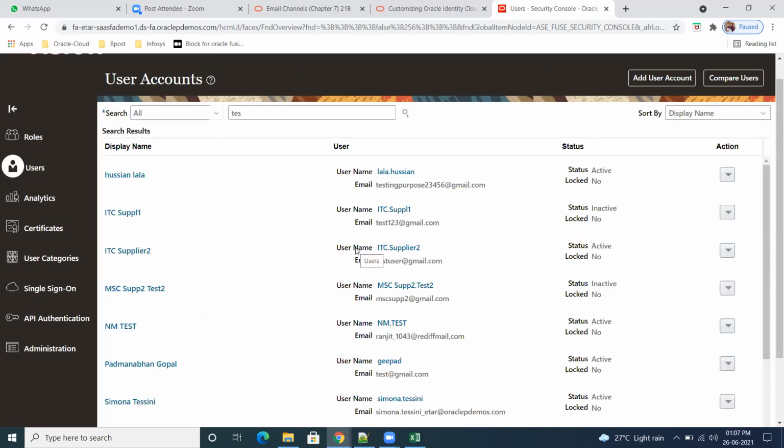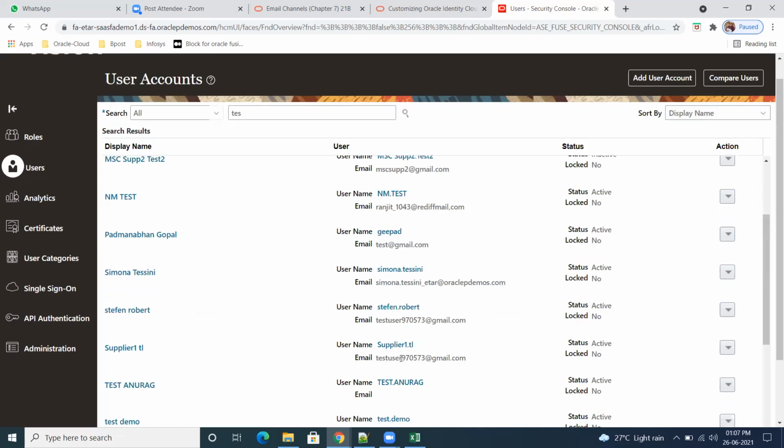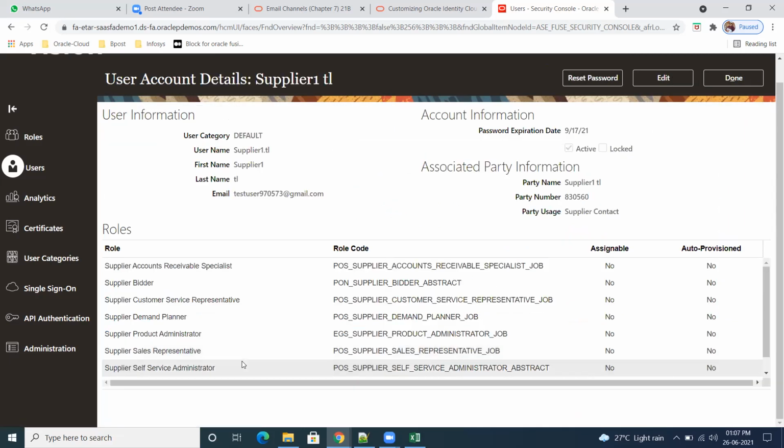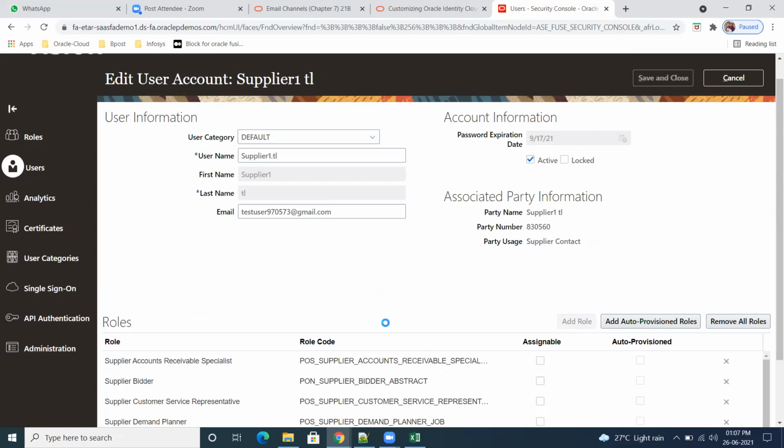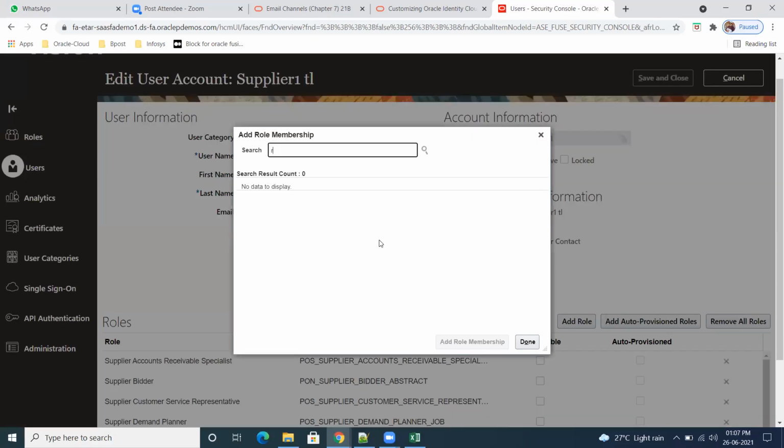We'll create it quickly, it is actually required. The business unit should be the same.